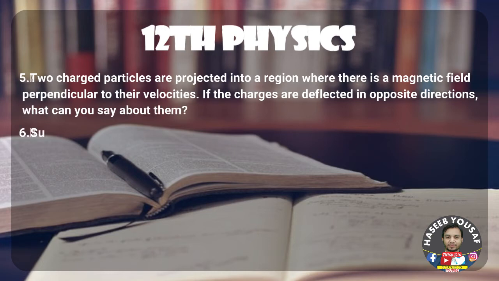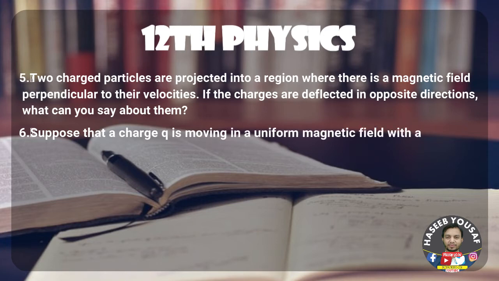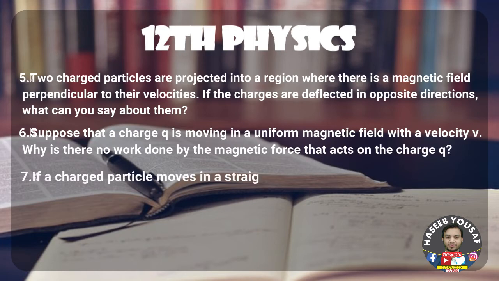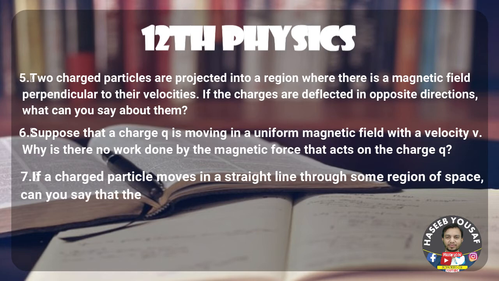Question number 6: Suppose that a charge q is moving in a uniform magnetic field with a velocity v. Why is there no work done by the magnetic force that acts on the charge q? Question number 7: If a charged particle moves in a straight line through some region of space, can you say that the magnetic field in the region is zero?